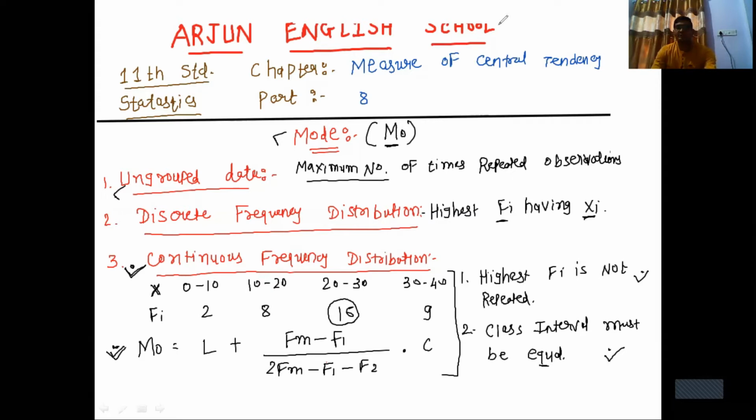I'm erasing now. So in exercise 3.5, question number 5, this sum is for the topic of continuous frequency distribution.